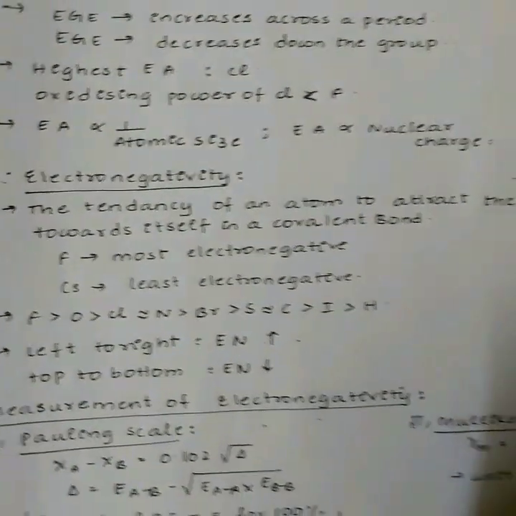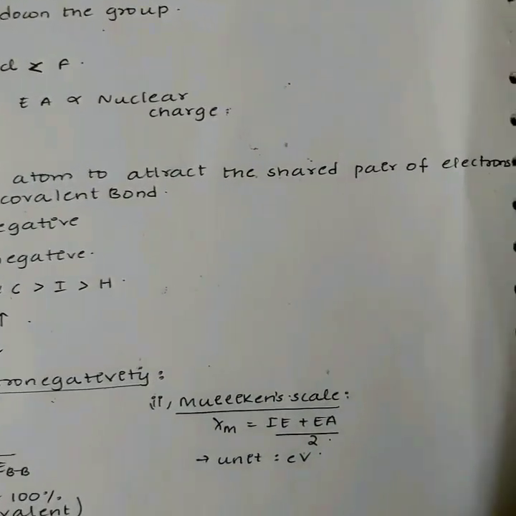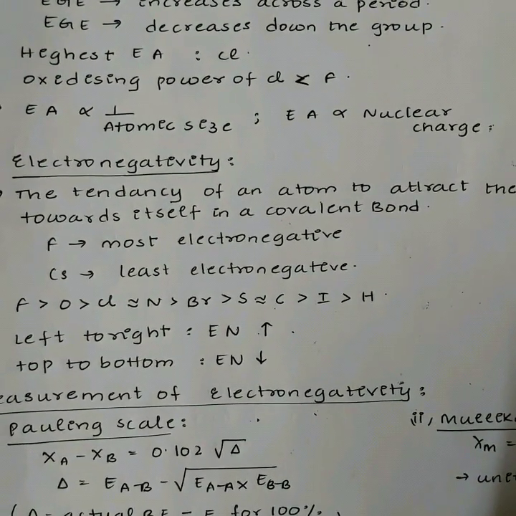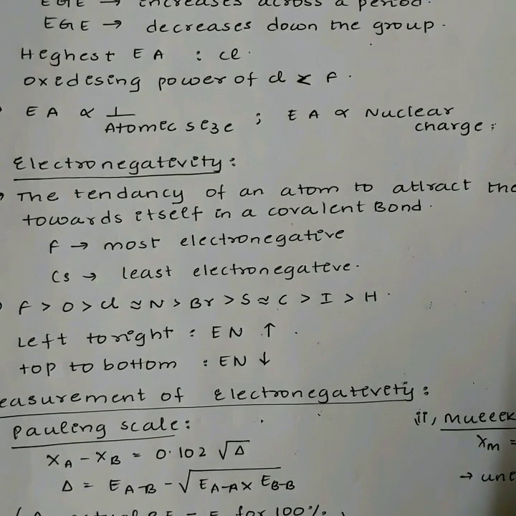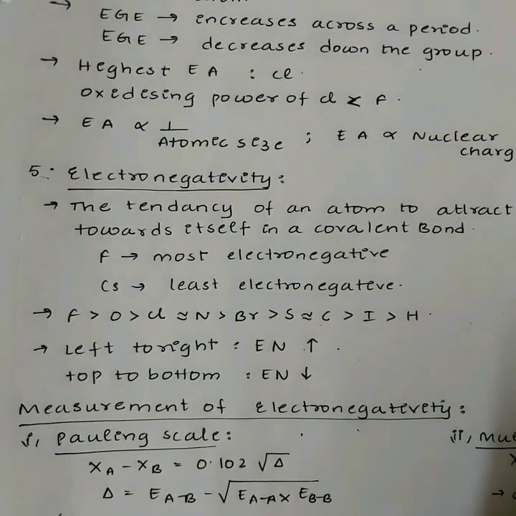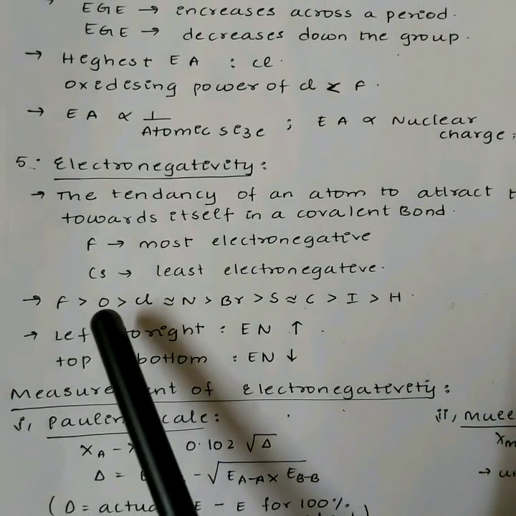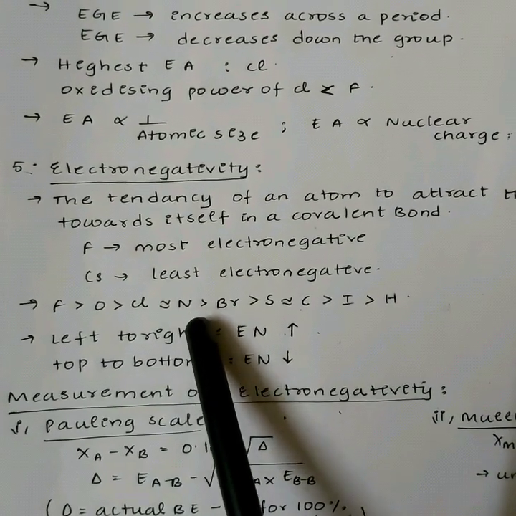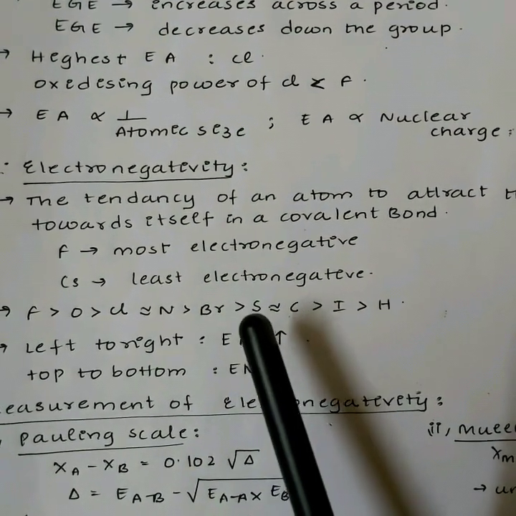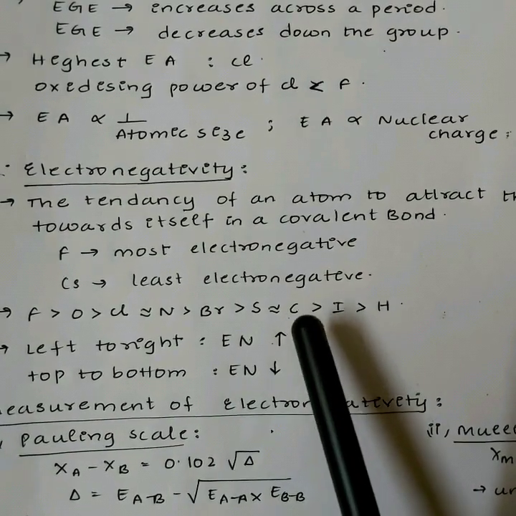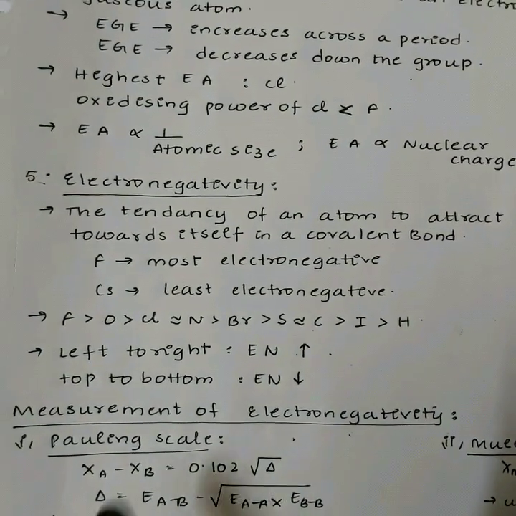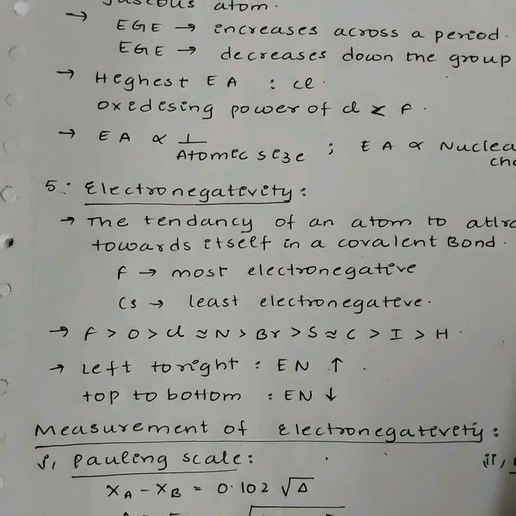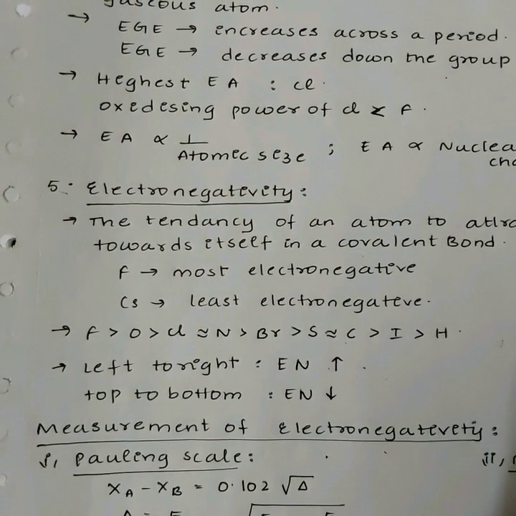Electronegativity. It is the tendency of an atom to attract the shared pair of electrons towards itself in a covalent bond. Fluorine is the most electronegative element and cesium is the least electronegative element. The decreasing order of electronegativity is: fluorine > oxygen > chlorine, which is much equal to that of nitrogen, > bromine > sulfur, which is much equal to carbon, > iodine > hydrogen. From left to right, the electronegativity increases, and from top to bottom in the groups, the electronegativity decreases.